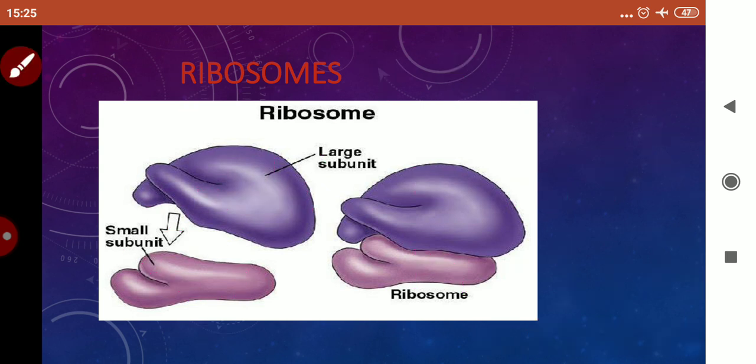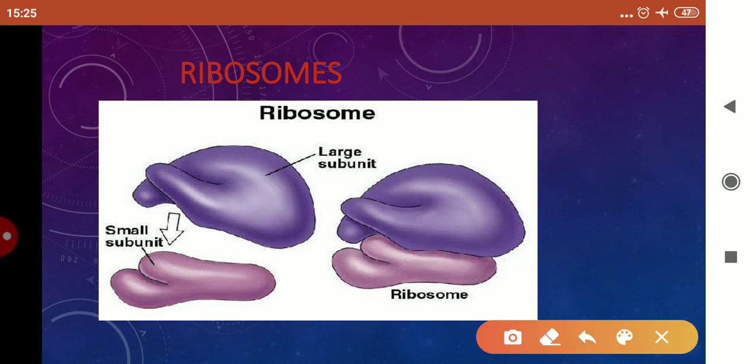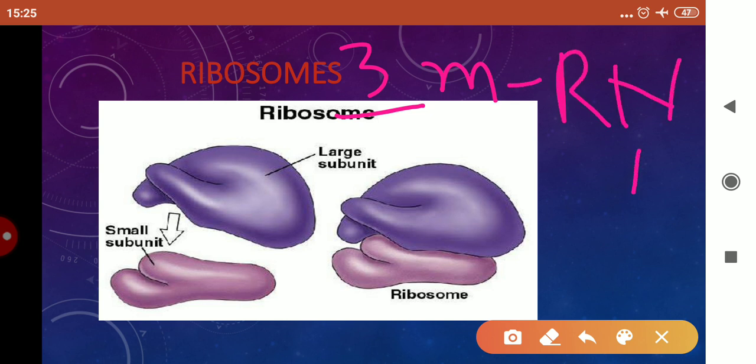Children, again listen to me very carefully. I am telling you that RNA is of three types. mRNA, that is messenger RNA. This messenger RNA is responsible for instructing or telling which amino acid has to come here and be a part of the protein.